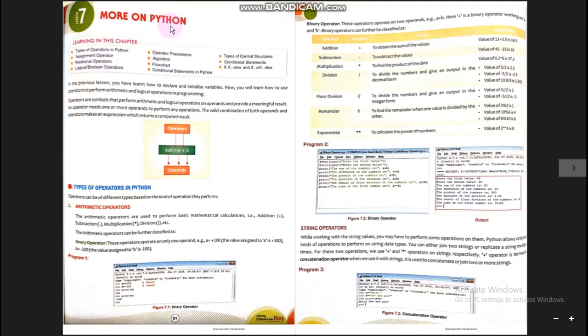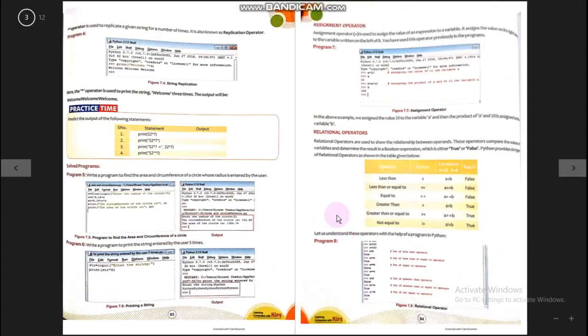My dear students, in the previous part of this chapter we have discussed the various types of operators in Python: arithmetic operators, binary operators, string operators, relational operators, and assignment operators.